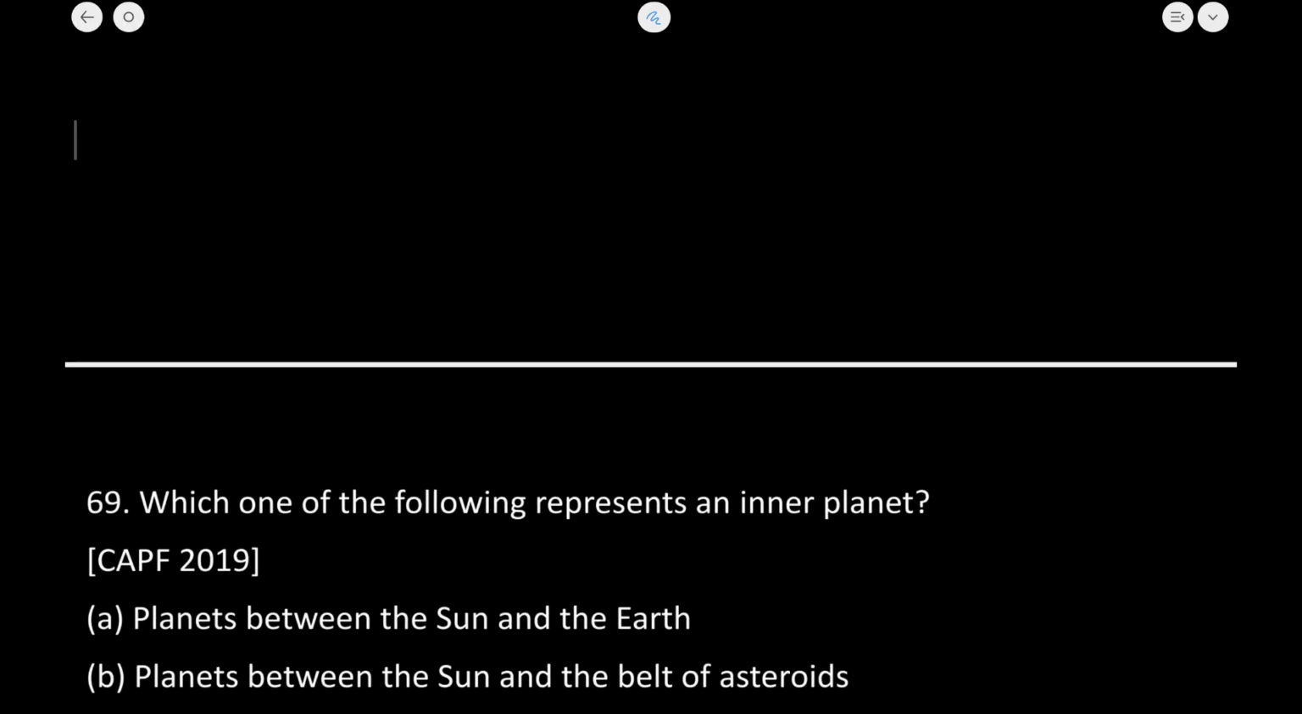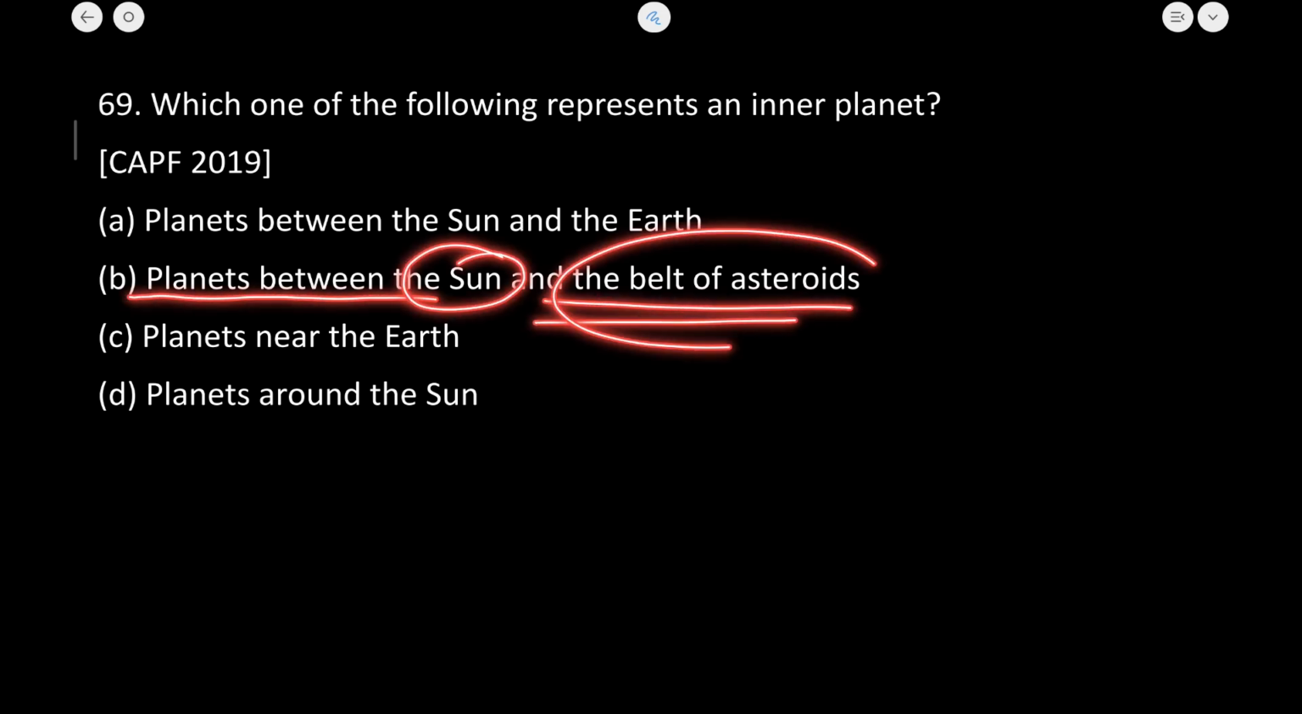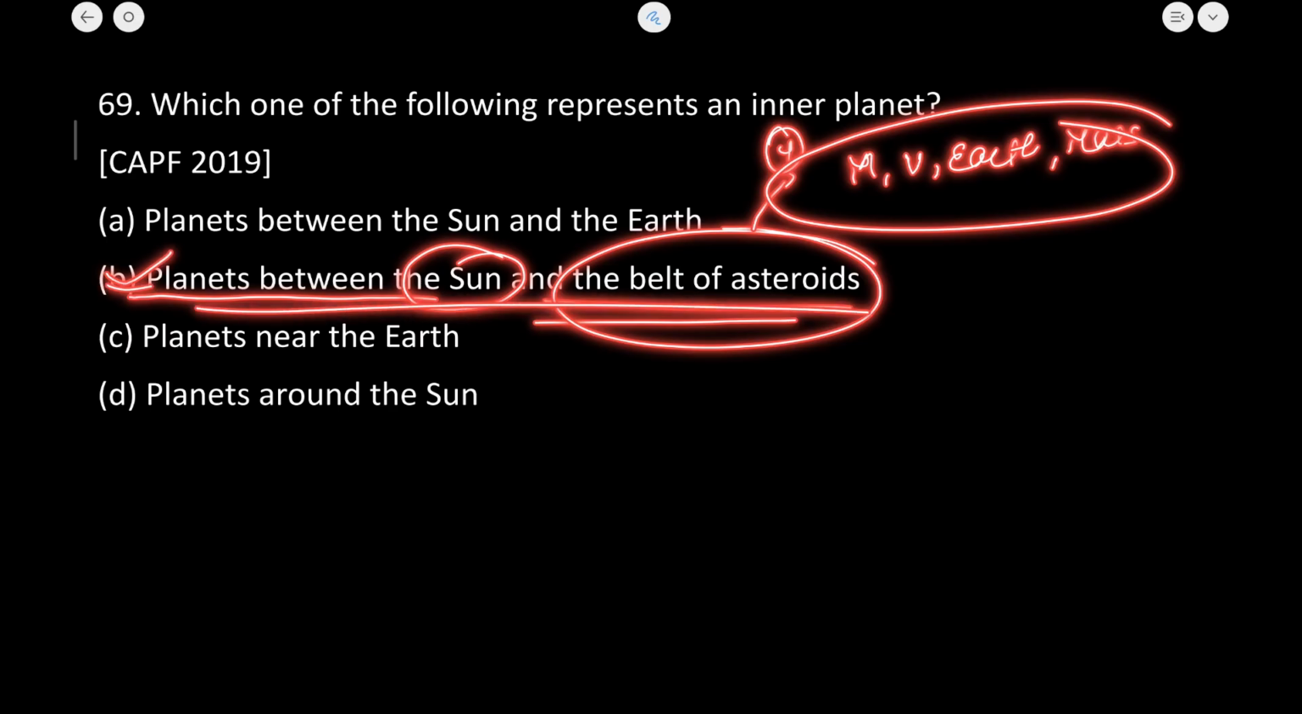Let's now move to the next question, that is 69. Which of the following represents the inner planets? The planets between the Earth and the asteroid belt, the 4 planets which I already told you about: Mercury, Venus, Earth and Mars. These all are the inner planets. So B is the correct answer.